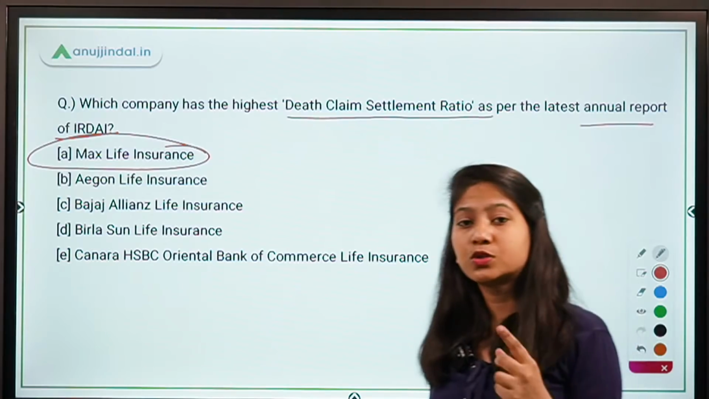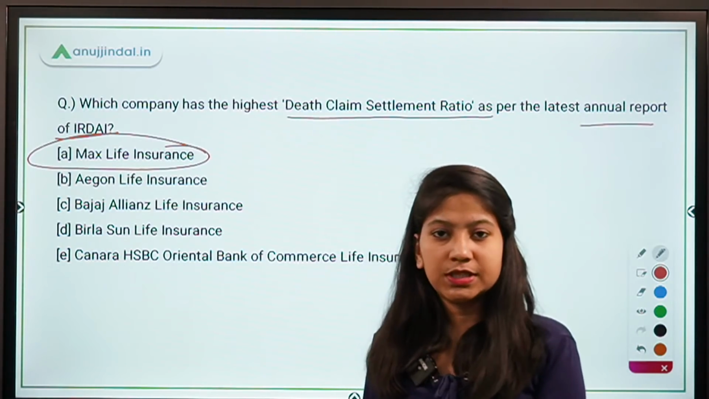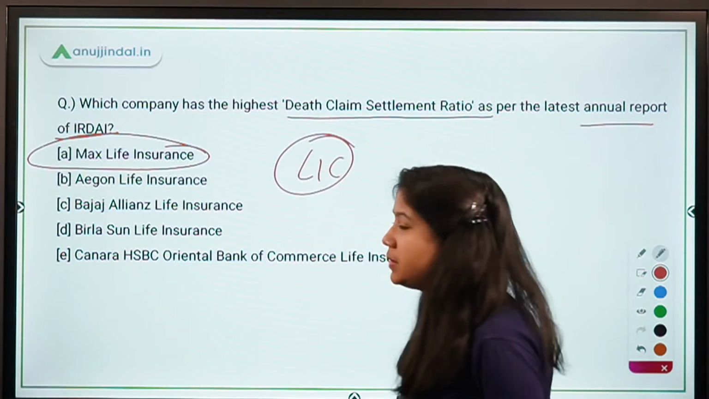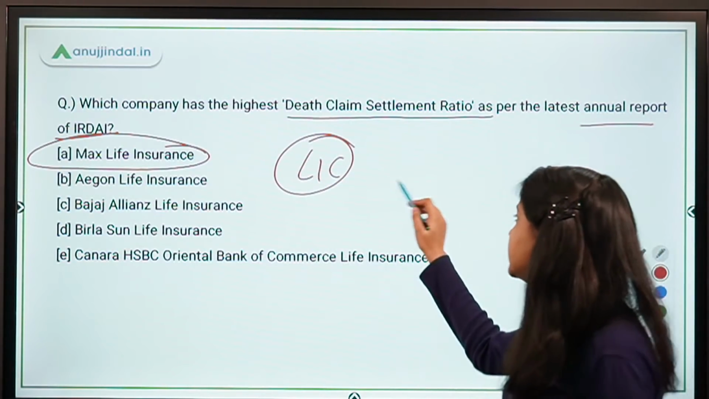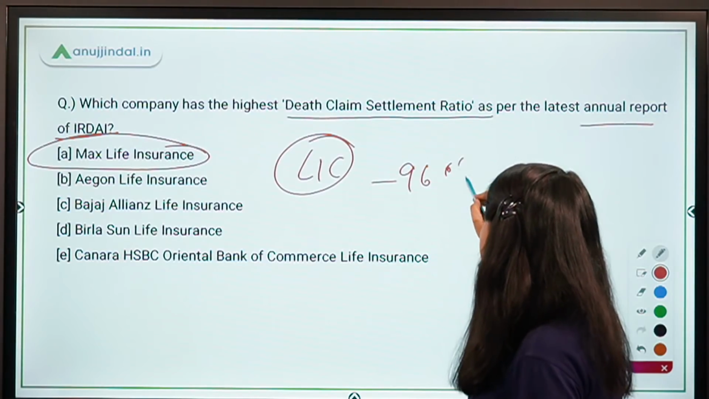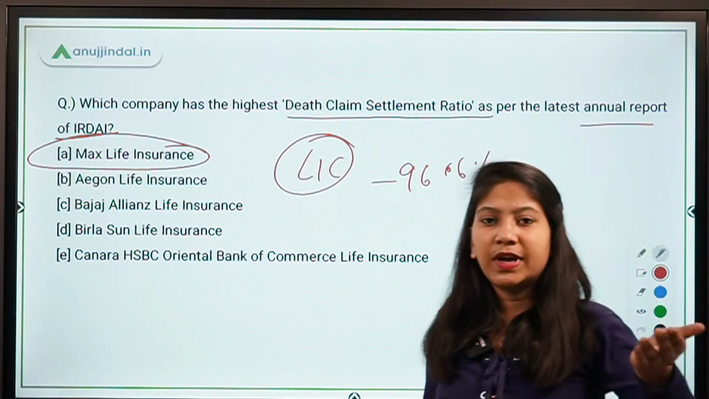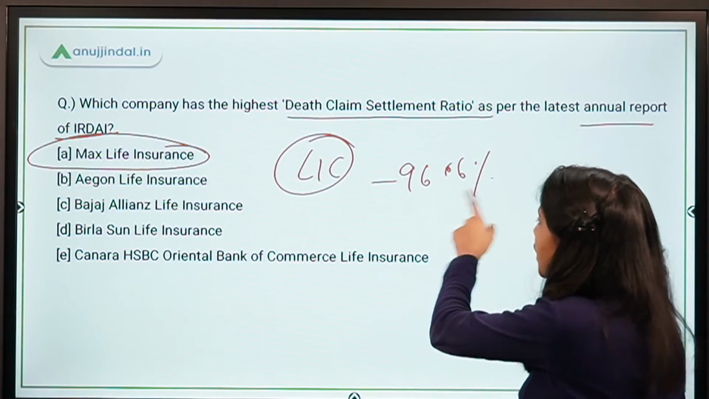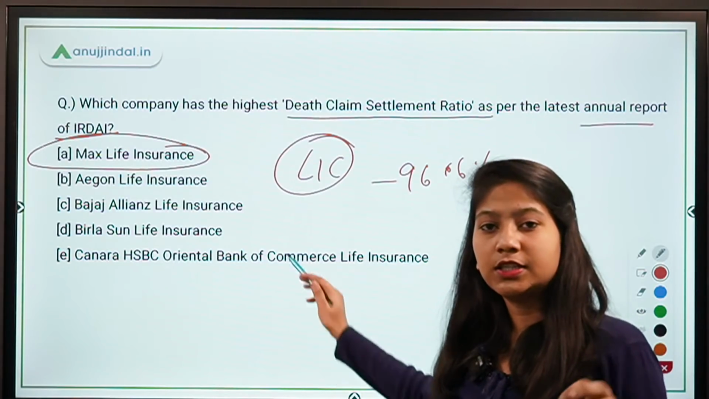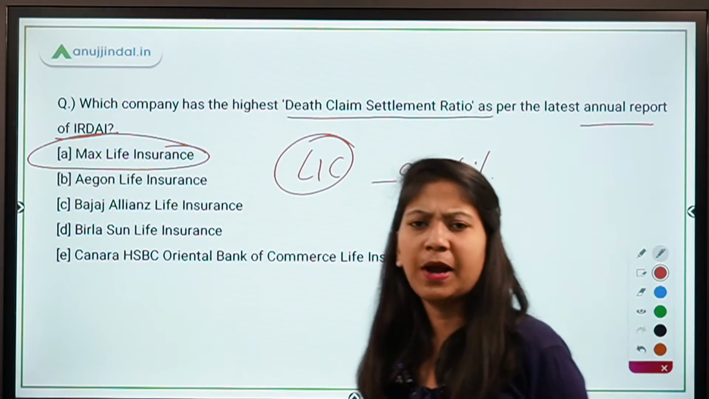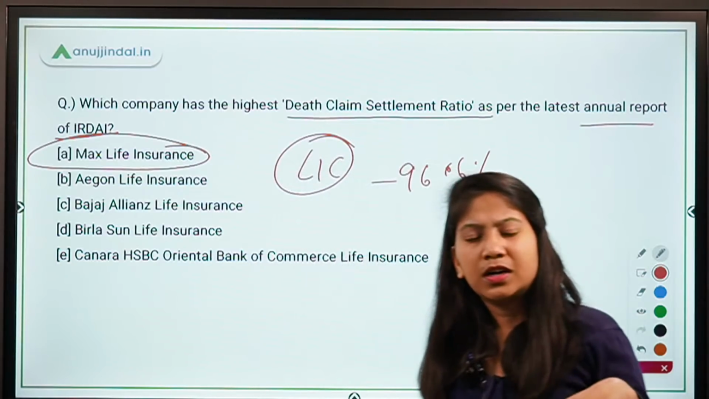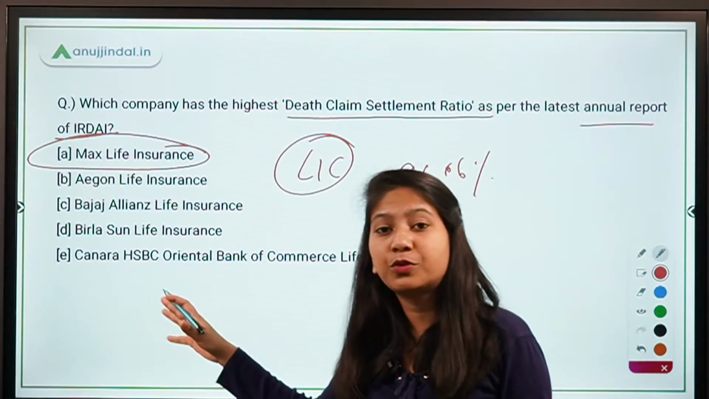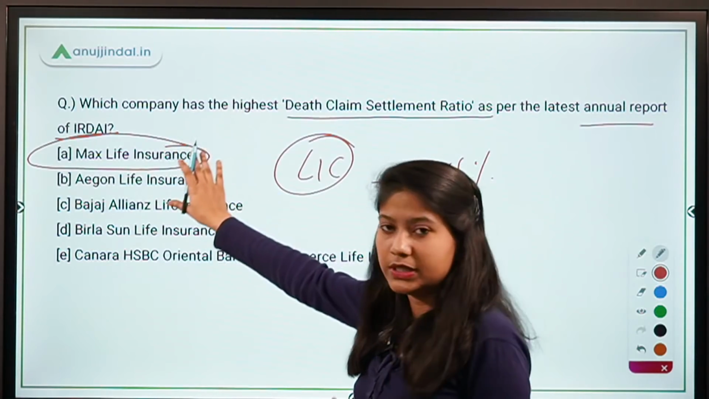Apart from this, there is also another important fact mentioned in this annual report, and that fact is that LIC's claim settlement ratio has declined to 96.6%. Earlier, it was somewhere around 97%, but right now it has marginally dropped to 96.6%. So this is another major fact from this annual report. Apart from this, there were other not very significant facts mentioned in this report. Just the facts that you have to focus on are these two only. Okay.